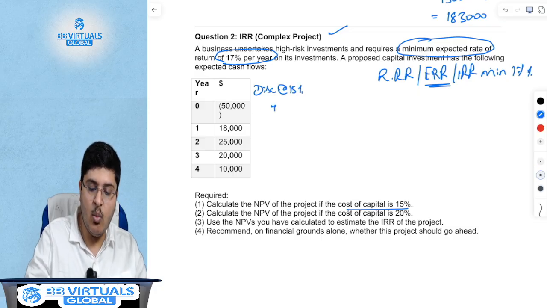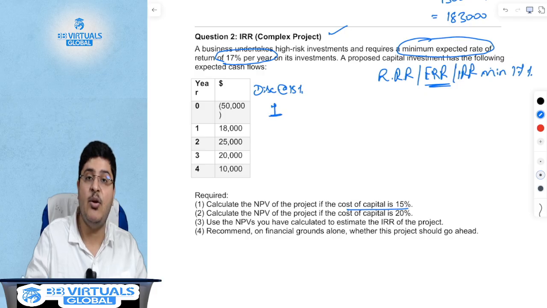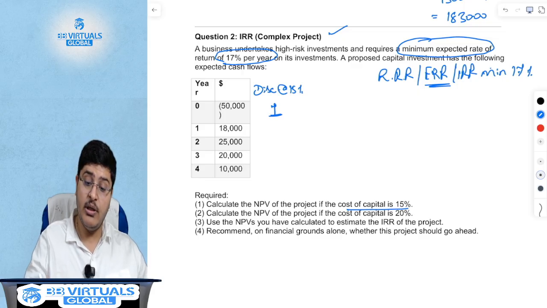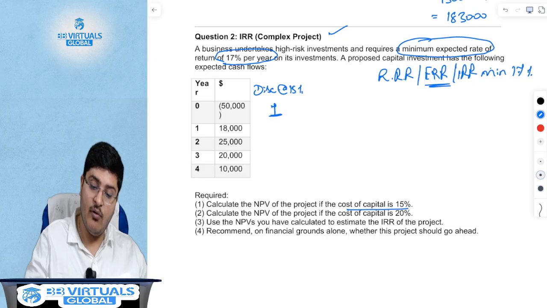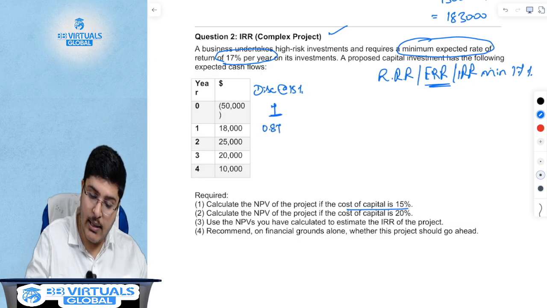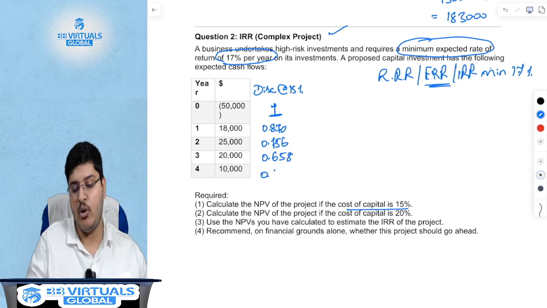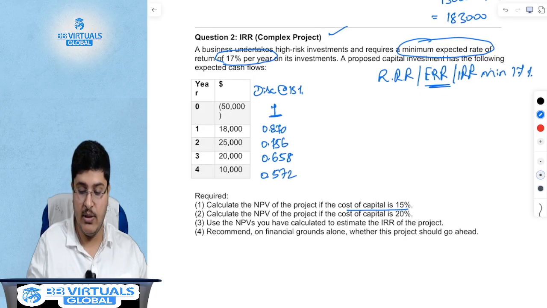Of course, year 0 is 1. For year number 1, it is 0.870. Next year it is 0.756. Third year it is 0.658. Next year it is 0.572.